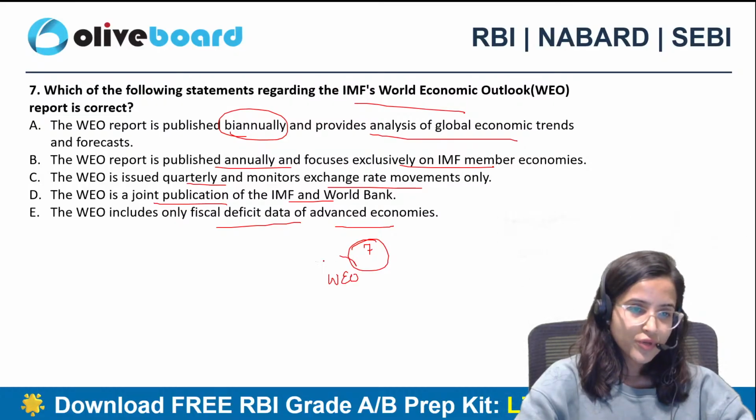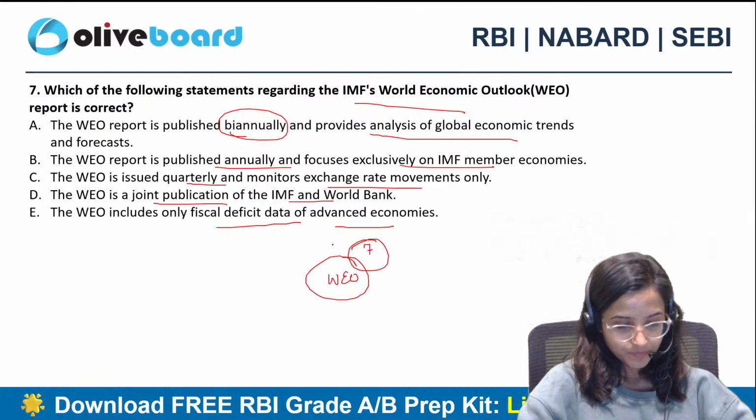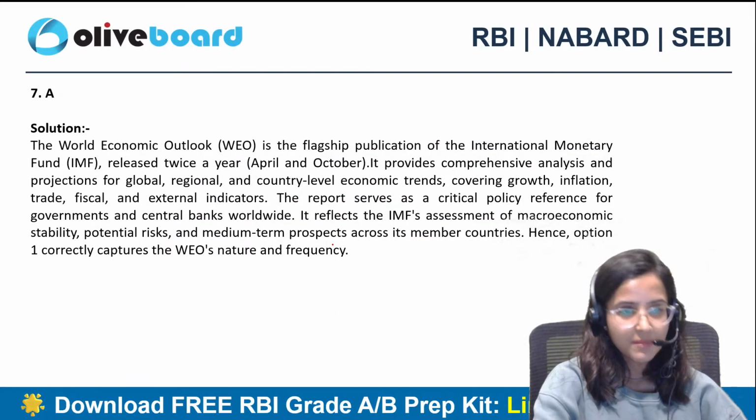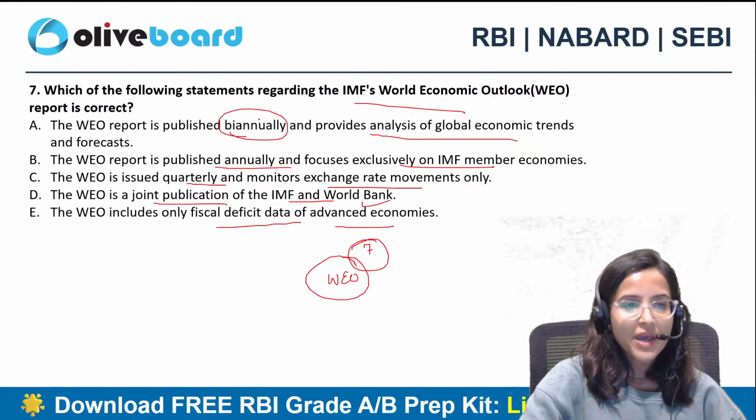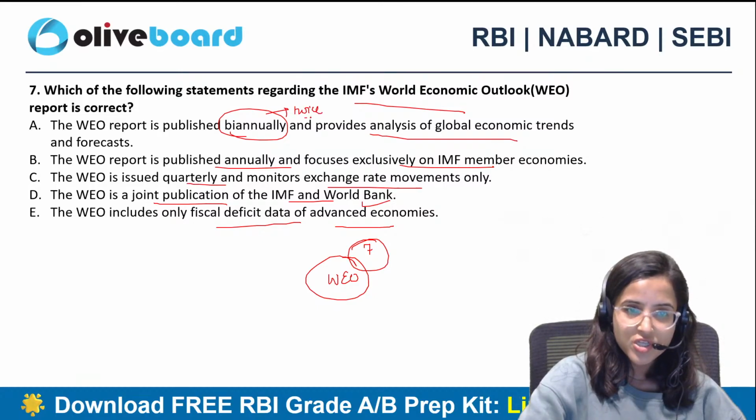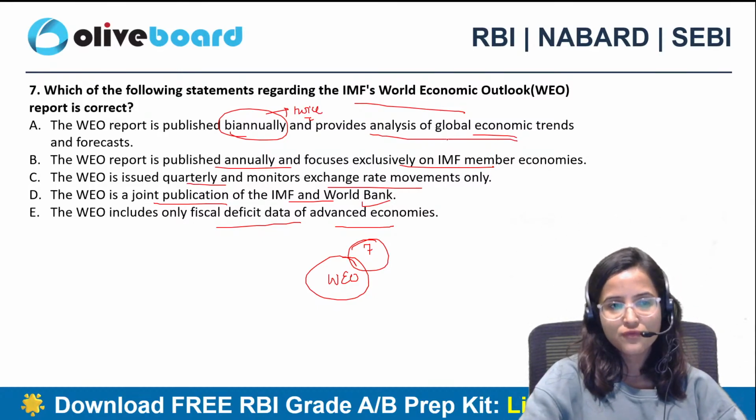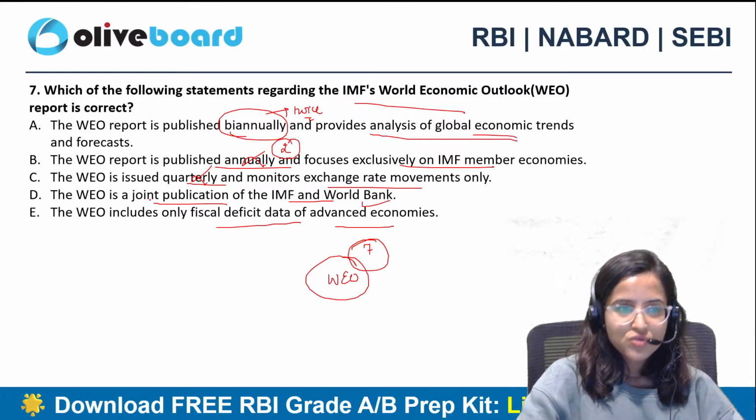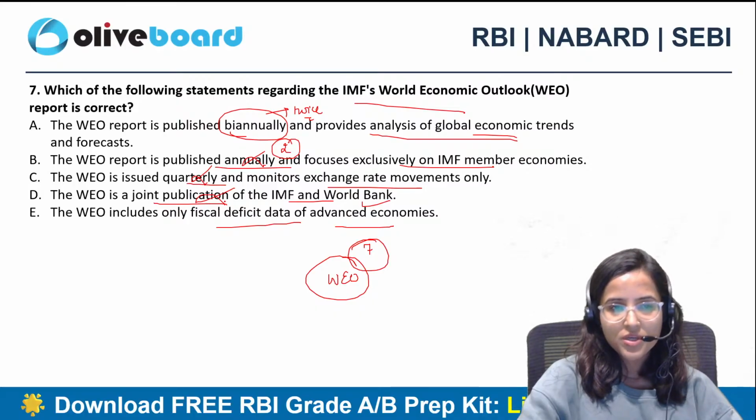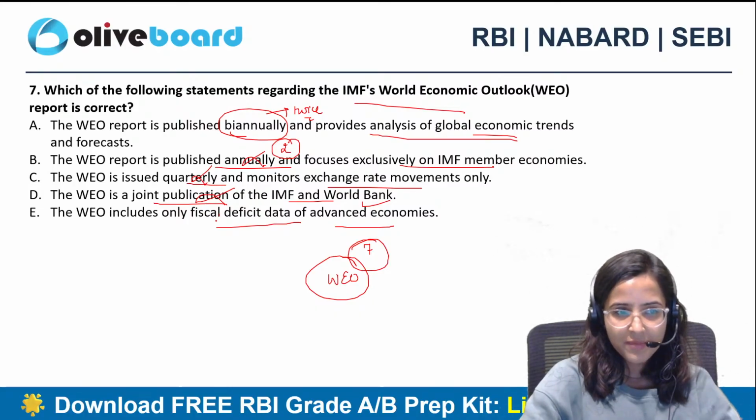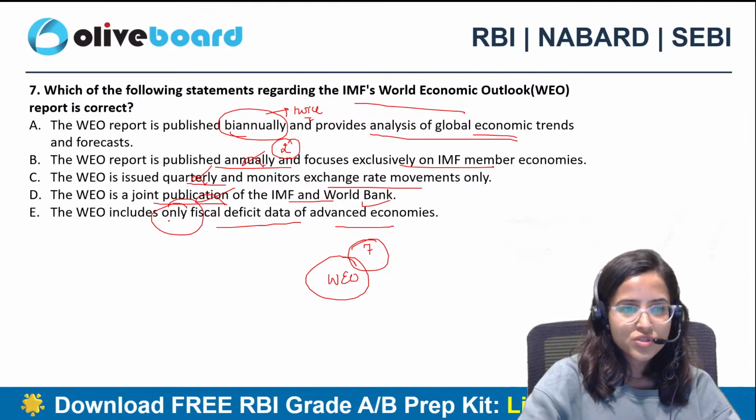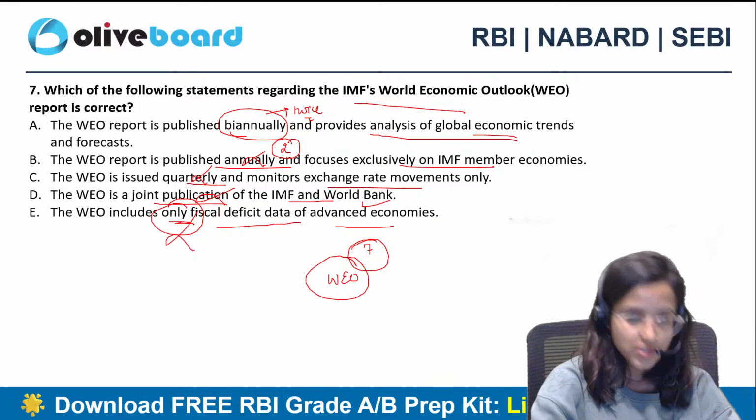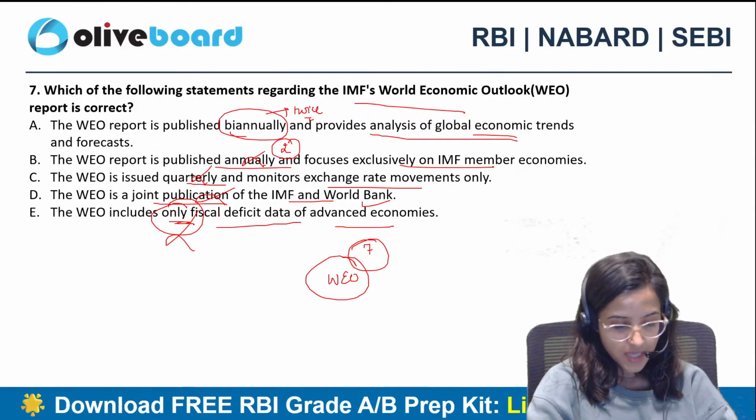World Economic Outlook report related. The correct answer is not B but A. Okay? It is published biannually. Twice a year it is published. It provides analysis of global economic trends and forecasts. It is not just published annually, two times a year it is published. It is not issued quarterly either. It is a joint publication? No, it's not a joint publication. It is published by IMF only. And it includes only fiscal deficit data? No, it includes the overall global economic trends and forecasts.